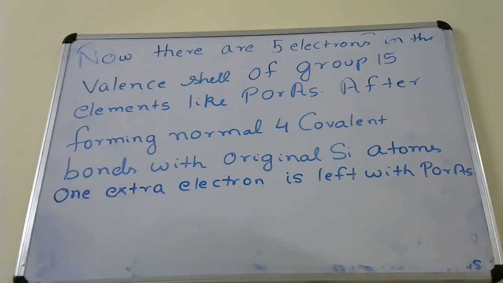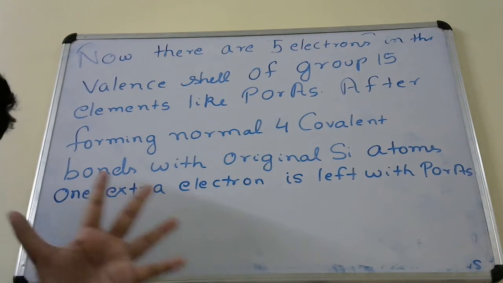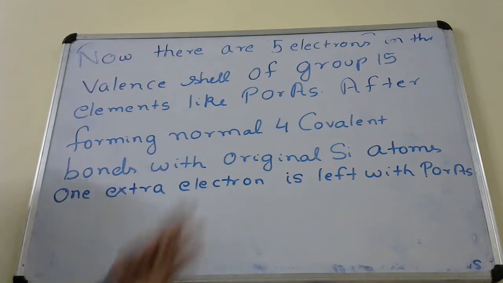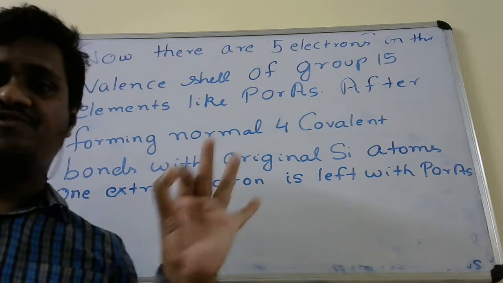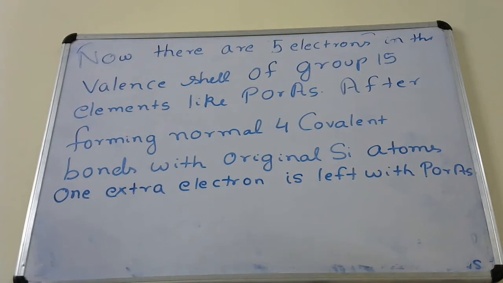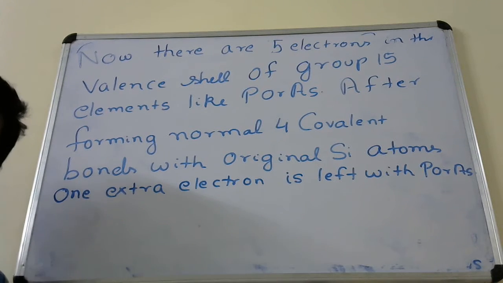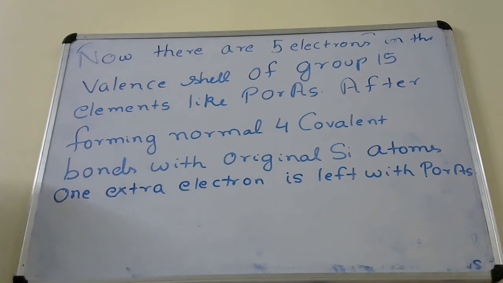But phosphorus or arsenic has 5 electrons. So obviously one extra electron will be left behind on phosphorus or arsenic, or not?